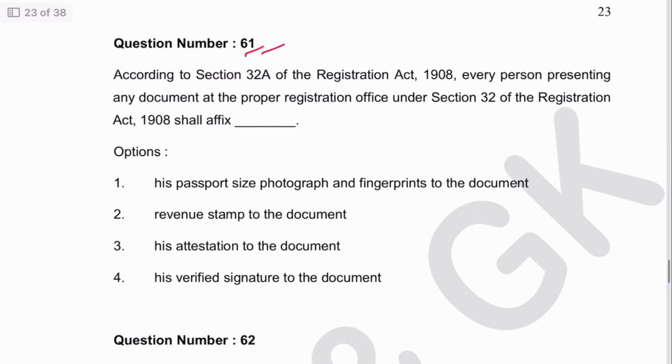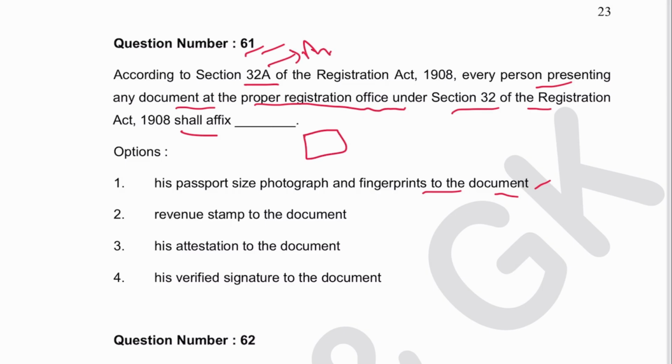Next 61. According to section 32A, every person presenting any document at the proper registration office under section 32 registering shall affix his passport size photograph and fingerprint to the document. जो फोटो खींचने का जो ये सिलसिला शुरू हुआ था, ये 32A की अमेंडमेंट जो आई थी उसके बाद से स्टार्ट हुआ था. It was started after this amended section 32A has been inserted in the Registration Act. 1 is the answer.